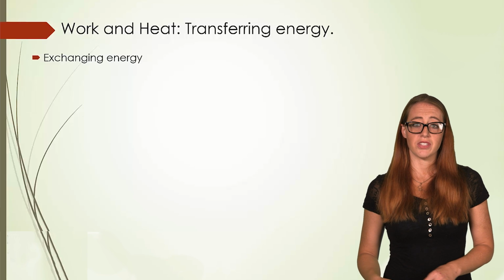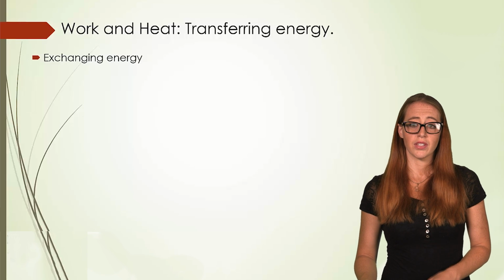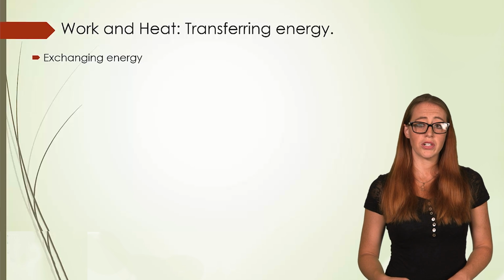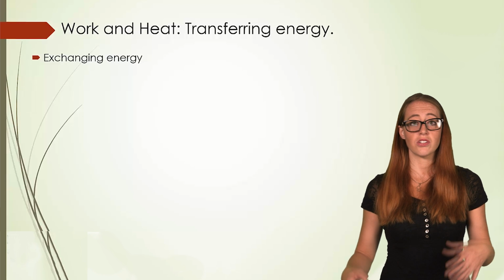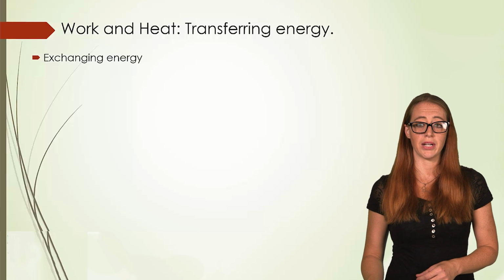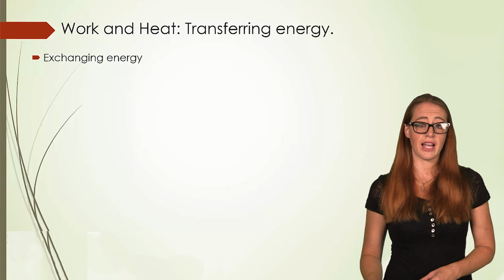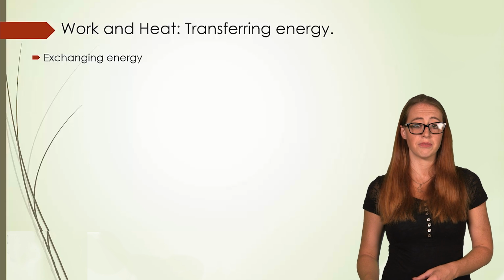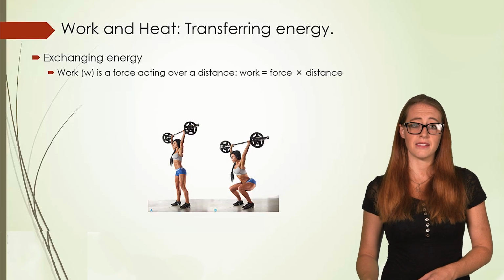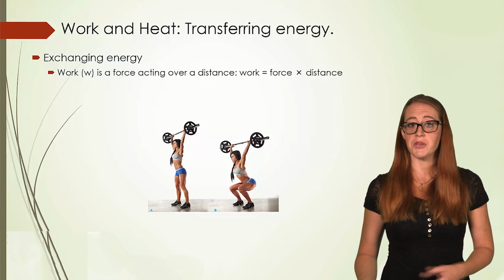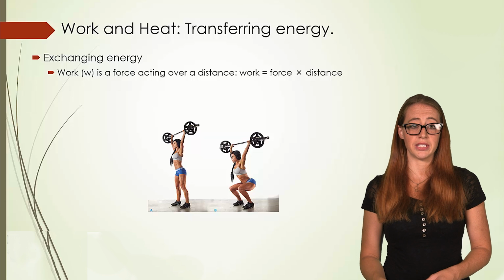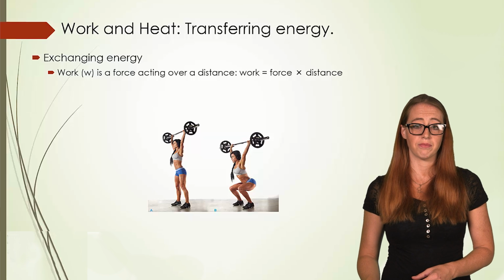We have two ways of exchanging energy. We have heat and we have work. These are the only two ways that it can be transferred, although there are several subtypes of each. These are the umbrella ways of talking about it. Work is when a force acts on an object, or when an object exerts a force on something else. The force times the distance is the work. So think about somebody lifting a weight. The force that she exerts on the weight over the distance is the work that she does.